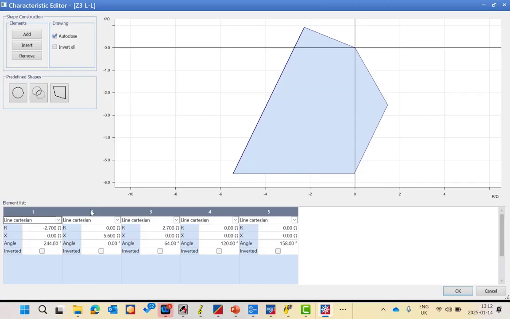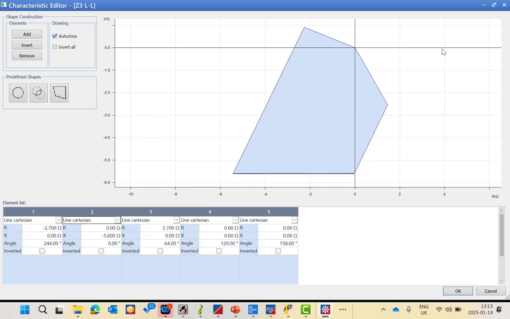And line 2, once we started line 1, is intersecting with the R value given in the parameter setting, so it's minus 2.7, and X is 0, and the angle is parallel to the line angle characteristic but in the other direction, so it will be 180 plus 64, which means 244. Correct? Then, since we are starting by this line, we will follow the counterclockwise direction of rotation, so line 2 will intersect here with the X and minus X value, and the R is 0, and the angle is 0, because it's going in the same way as the positive R axis.